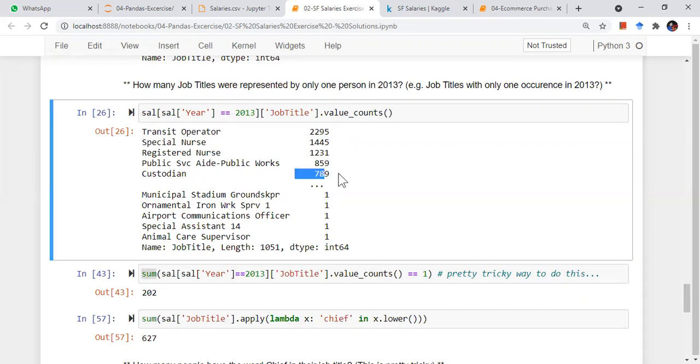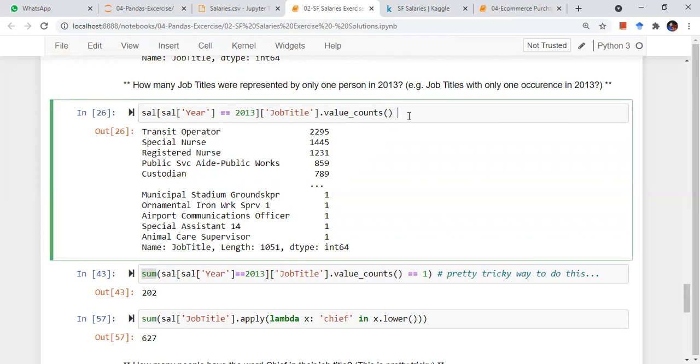So this is, I am getting the value counts for all the job titles. Basically you can see one more thing, in this particular year, all the job titles were only 1051. So you cannot say that those 2500 job titles are constant throughout the years. At a particular year, people were having these kind of jobs only, right? Only these many thousand jobs. Okay, this is one way.